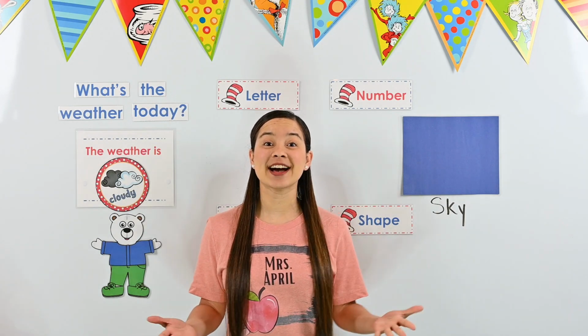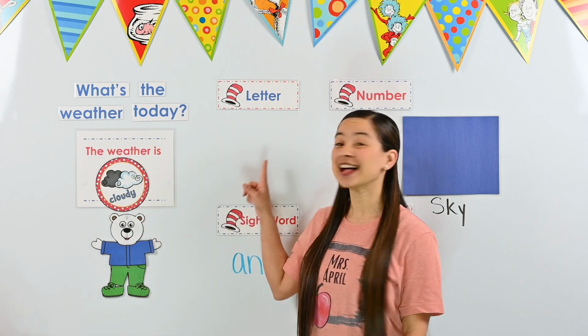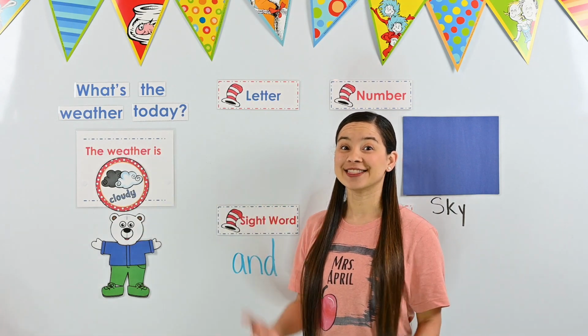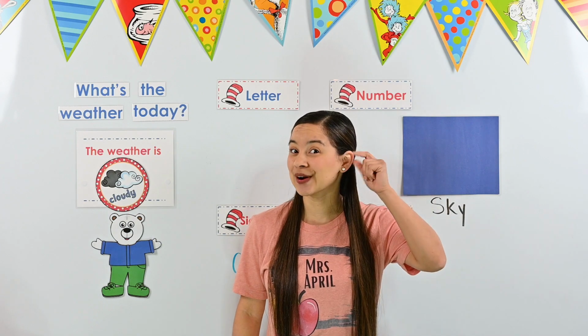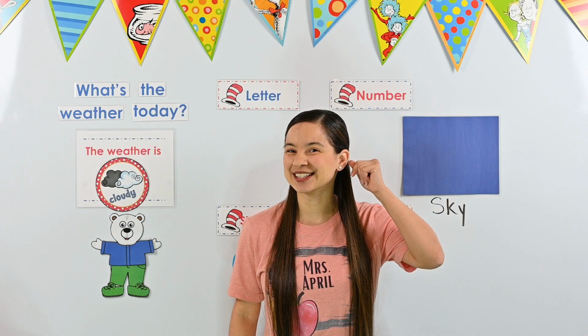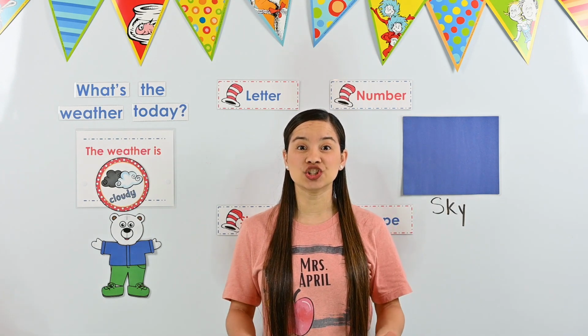Okay, friends, now that we're finished with the weather, it's time to move on to our letter of the week. This week, we're learning a new letter. We'll start with the sound. You're going to need to put your listening ears on. Did you turn it on? Perfect. Ready? J. Can you say that sound with me? J. Excellent. Our sound is J.